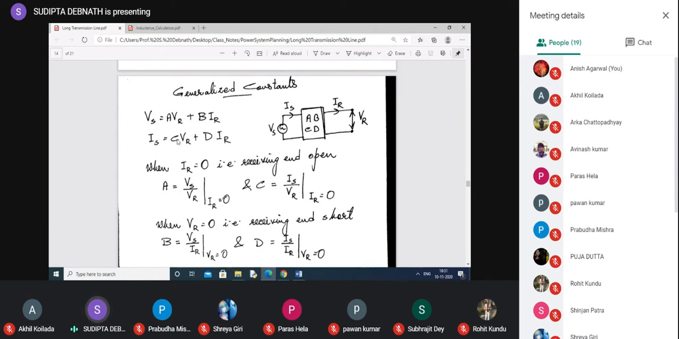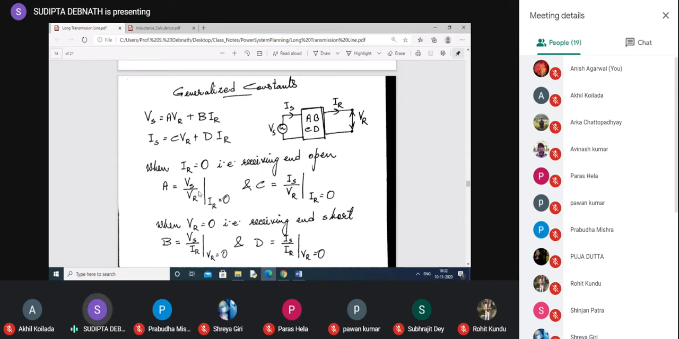can get C equal to IS by VR. Considering the receiving end to be open, so making IR 0. Now, if we short circuit the receiving end, making VR 0, we will get B equal to VS by IR. From this equation, if VR is 0, we will get D equal to IS by IR.